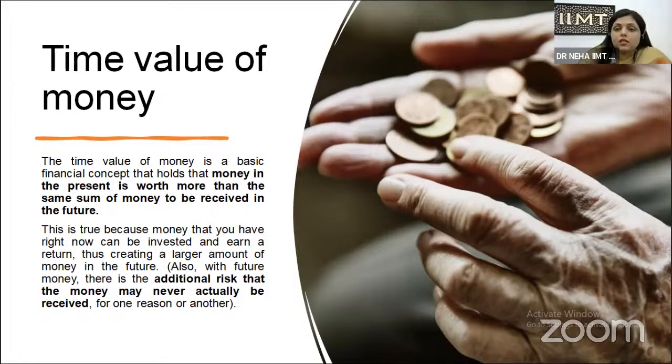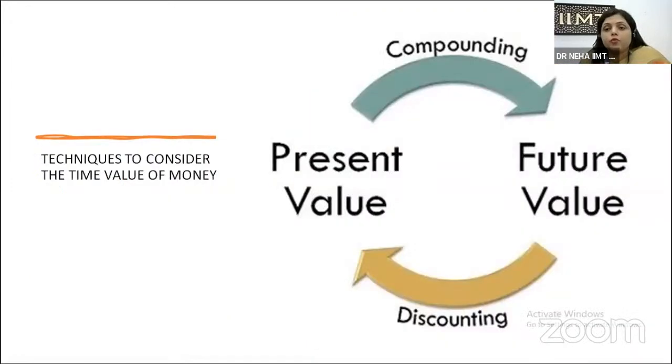So the future is uncertain. You cannot say that I'll get that amount of money in the future, because we don't know what is going to happen in the future. So with respect to money, we have to concentrate on the discounting as well as compounding technique, so that we understand how the present value is to be converted into future money and future value is to be converted into present money. So here we have the two types of techniques.